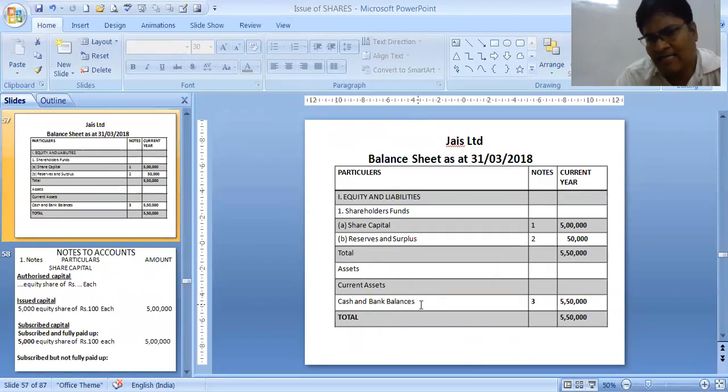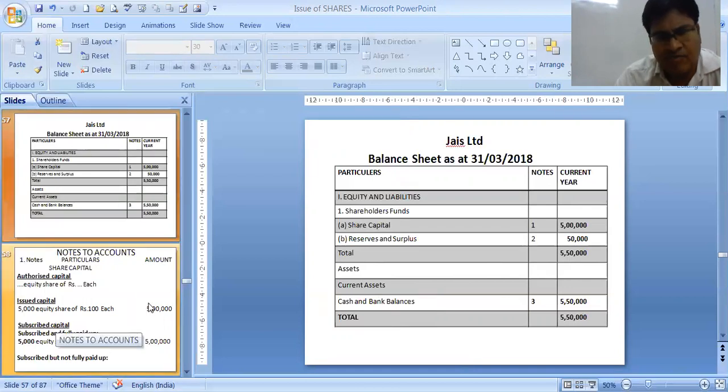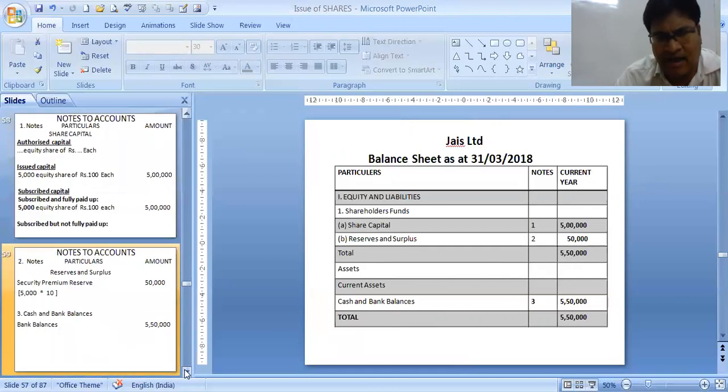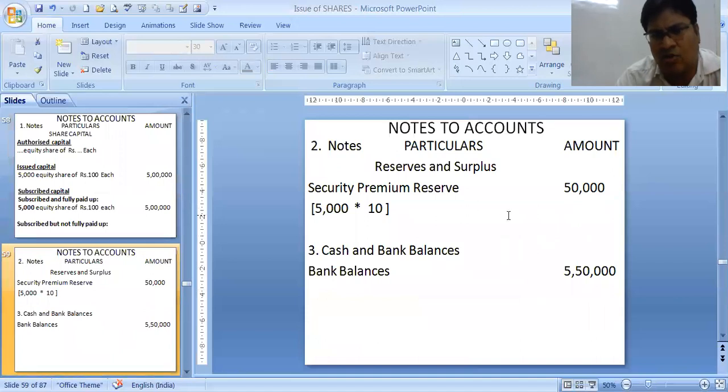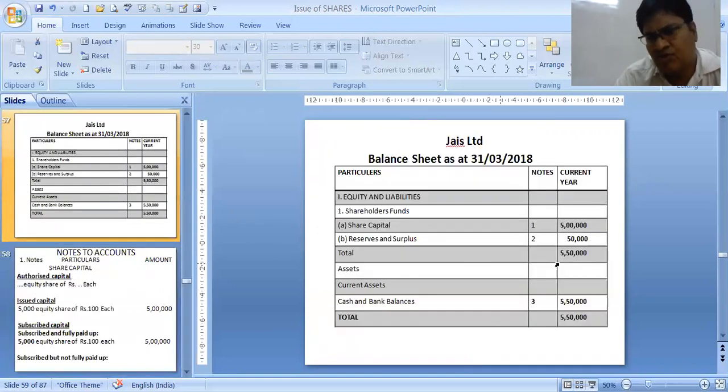Assets, the cash and bank balance, that is note 3. Let's see note 3, cash and bank balance. We have already got the balance through the ledger. That only we are writing as bank balance 5,50,000. That 5,50,000 we have to record in the balance sheet. See, our asset total and liability total are both the same. Liability is equal to assets.